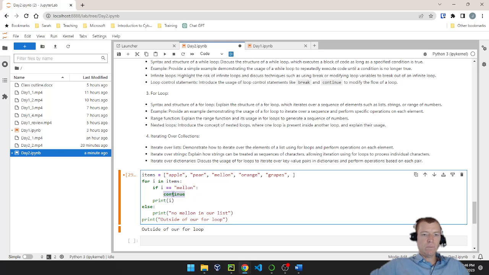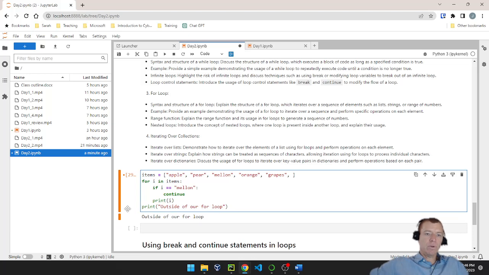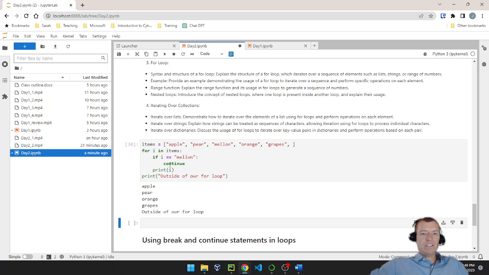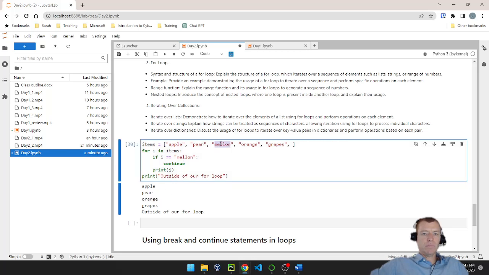Yes. Continue. What that's going to do is instead of running anything else in the block of code below it, it brings it straight back to the top of our for loop and runs the next item. So what I expect to see here is printed as apple, pear, orange, and grapes. And then it'll print outside of no melon in our list, which, let's get rid of this else statement. That's an artifact. I don't want that anymore. And then we'll go ahead and go outside of our list. There we go. So what continue does is skips any item that we have on our list that we're comparing against. So continue just reshoots the code straight back up to that for loop.